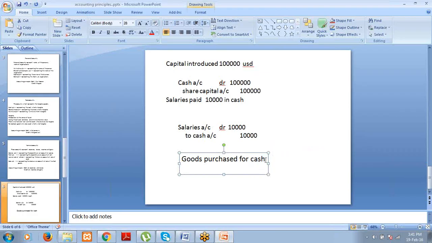So let us assume that goods here stands for raw material, right? So when you purchase, the raw material is coming into your organization. So raw material account debit $2,000 to cash. So you are paying for the raw material in cash. So cash is going out of your firm. So cash is covered under real accounts, right? So to cash, 2,000. That's how the purchase entry is made.